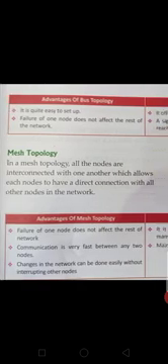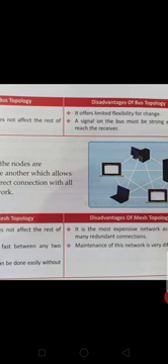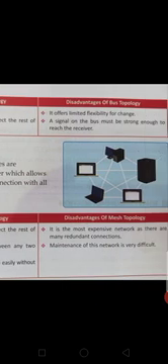Last, mesh topology. In a mesh topology, all the nodes are interconnected with one another, which allows each node to have a direct connection with all other nodes in the network. We already saw the star topology. In that, a switch is connected and controls all the computers. In this, if any computer is not working, then no problem, it will survive through another path like this. It is controlled by each other.